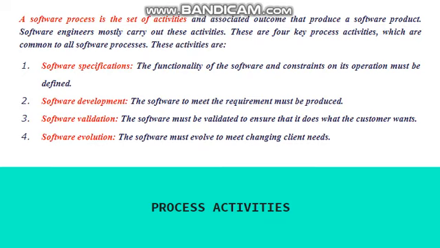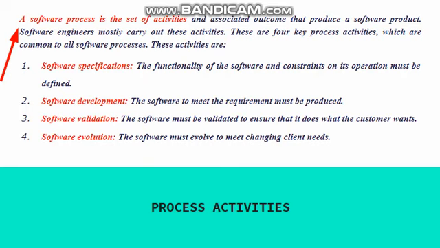In more detail, a software process is a set of activities and associated outcomes that produce a software product. So when we carry out a set of activities to develop a software, the outcome that comes from this is our new software product.